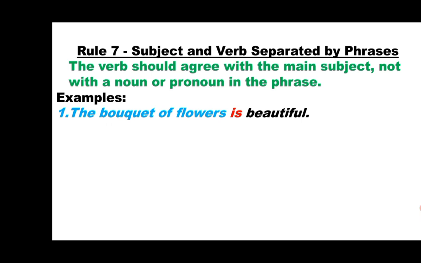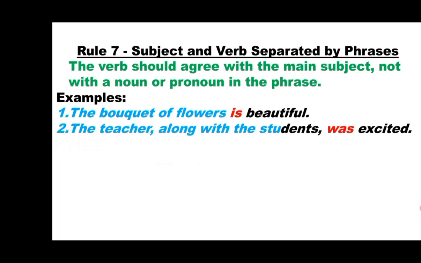Here, flowers is plural, but we shouldn't be confused. We shouldn't use plural because it links with the word bouquet. A bundle of flowers is called a bouquet. So a bouquet of flowers is beautiful. Here the main subject is the bouquet. So we use a singular verb.